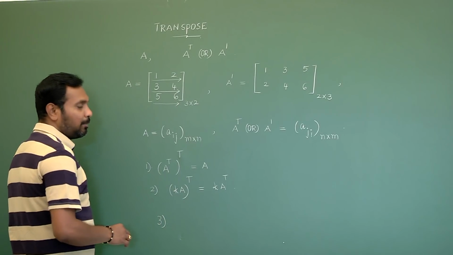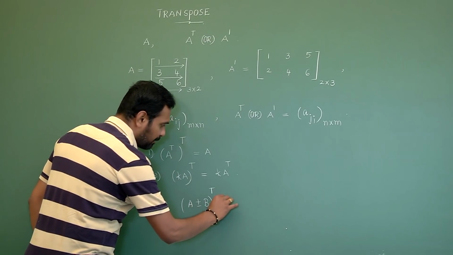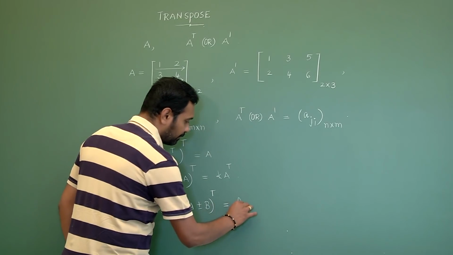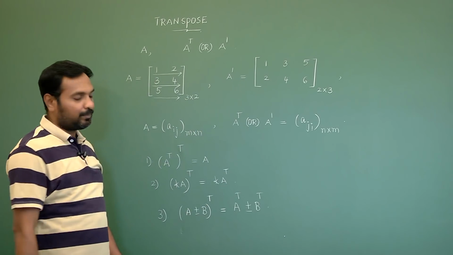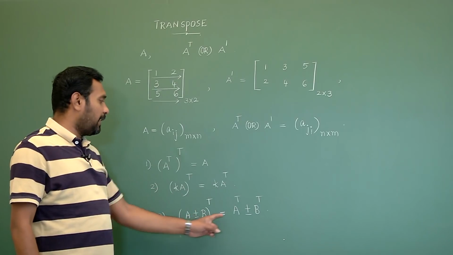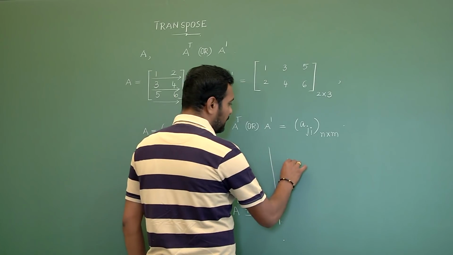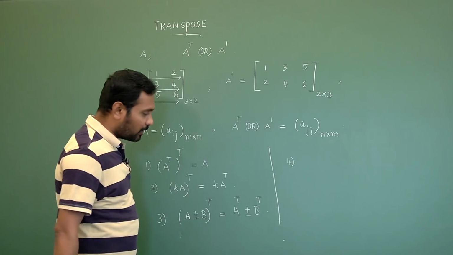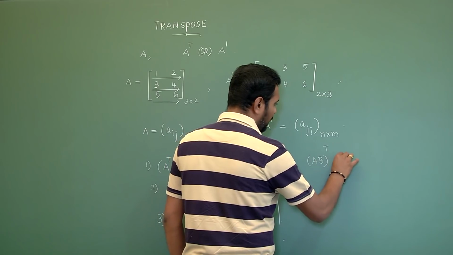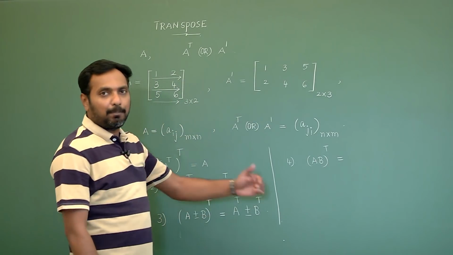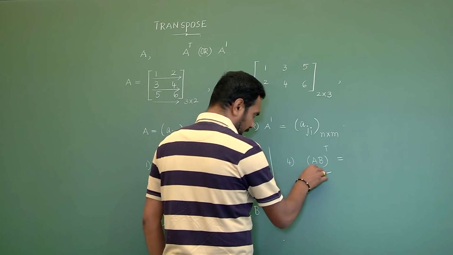Third one, sum or difference transpose: A plus or minus B whole transpose equals A transpose plus or minus B transpose. If you take plus here, it is plus; minus here, it is minus. Fourth one, with respect to multiplication: AB whole transpose equals, while applying the transpose for the product of matrices, we need to take from right to left.